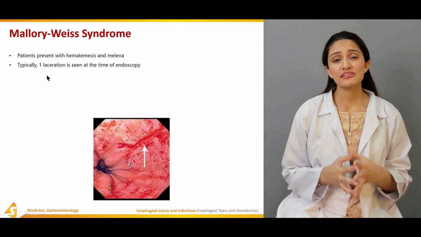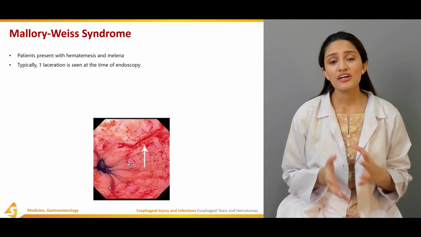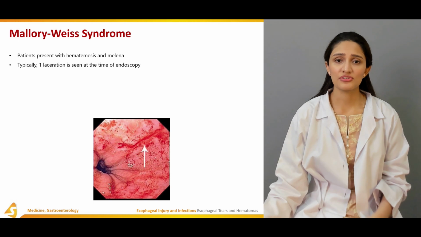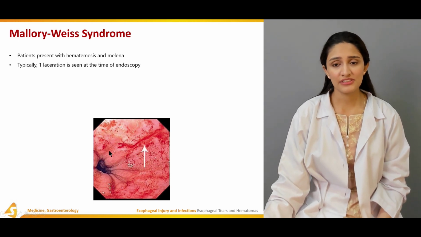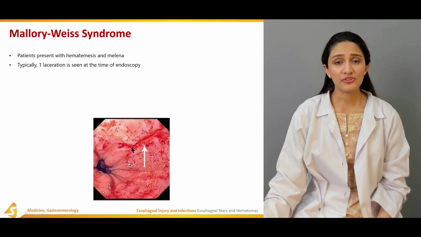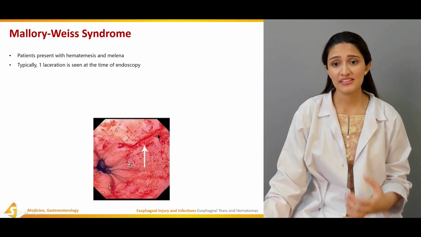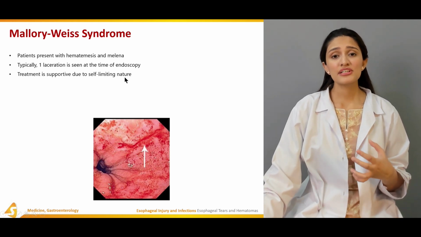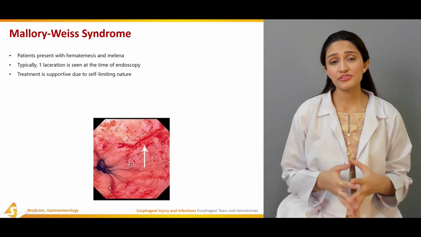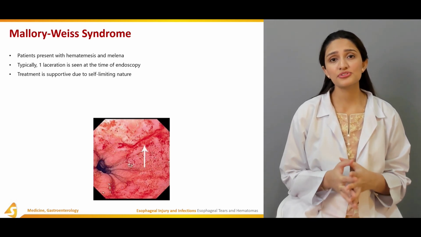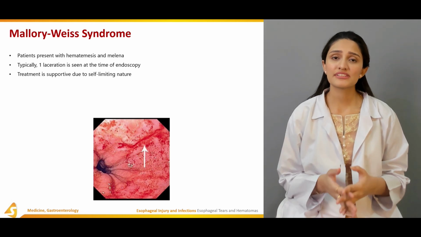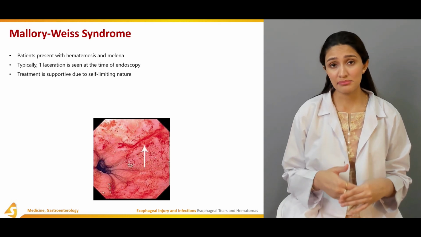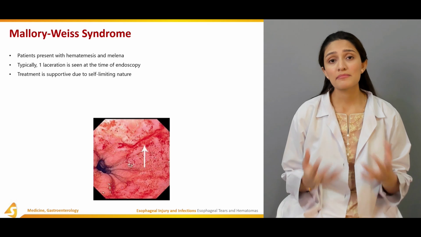Other than that, if we evaluate the patient through an endoscope, we can see that there's at least one laceration visible within the esophagus. As you can see in this picture from an endoscope, there's this laceration or tear within the esophagus, which causes the bleeding. Endoscopy is not only used for diagnosis, but it is also used to rule out any other gastrointestinal lesions, such as erosive esophagitis, peptic ulcers, gastritis, and Barrett's esophagus.